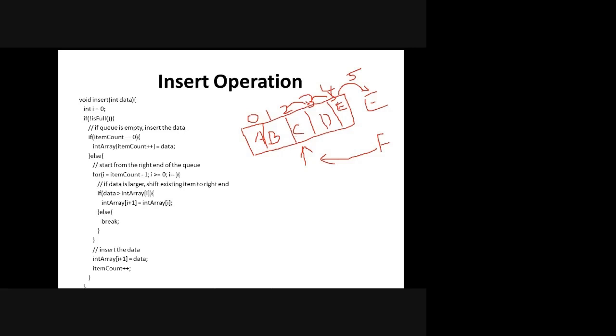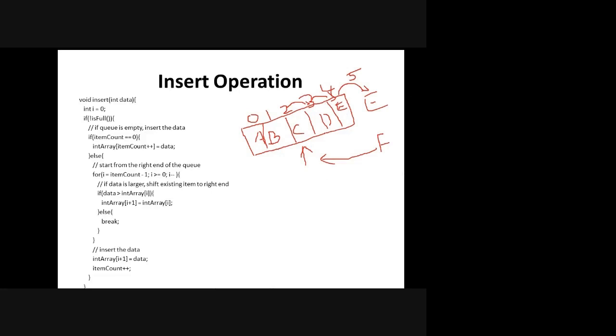If you start from here, as I told you, some data might get lost if you are not doing it in a proper way. So instead, if the number of elements is n, you can go from n minus 1 down to the particular position, and you can shift the elements one by one, and then you can insert the element.